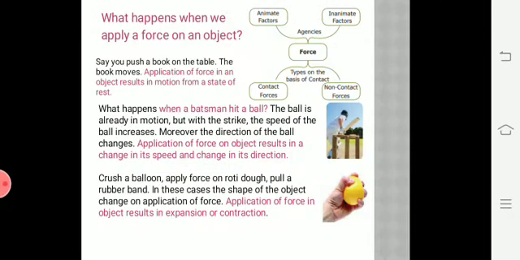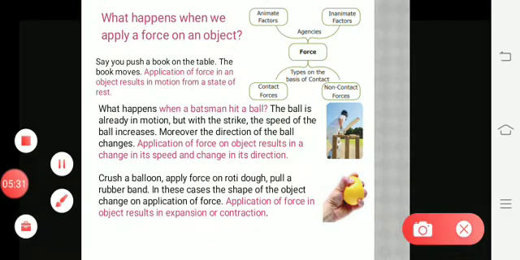Okay, this happens in the case of the second image. Look at the third image. A person is crushing a balloon.